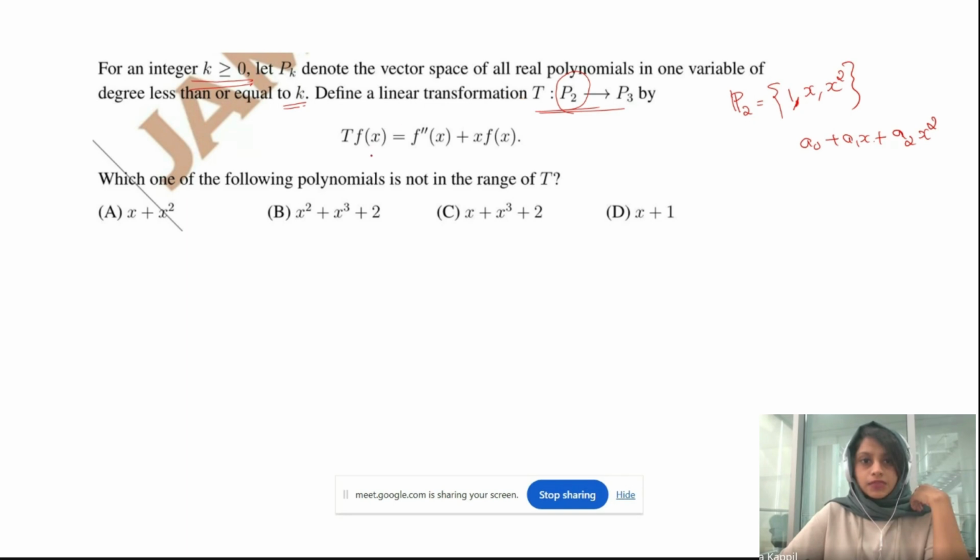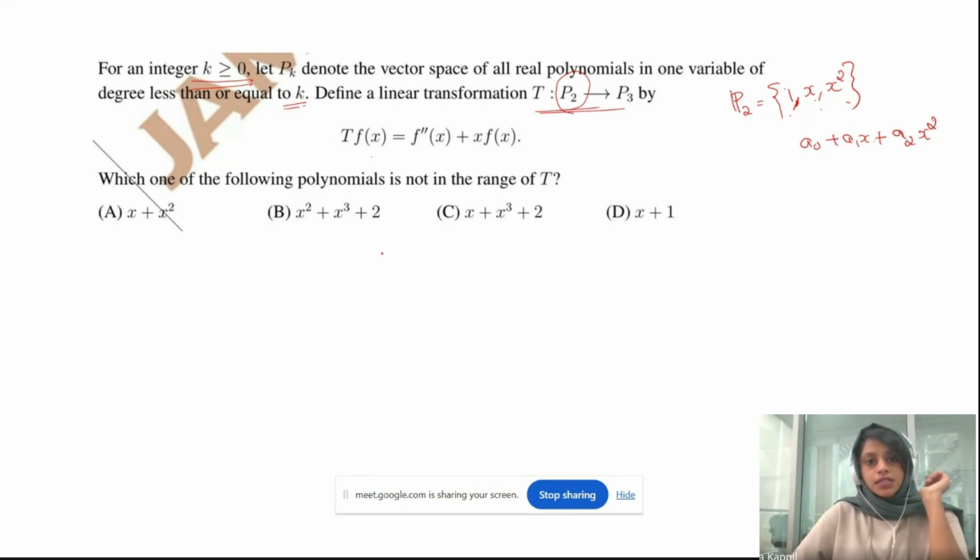Then the linear transformation is given here. Now if this is the basis, let's see what T of f of x will be. Just like in the previous problem, where we worked on the standard basis, here also I'm working with the standard basis. I'm taking each element from the standard basis, operating the linear transformation on it, and looking at what happens.